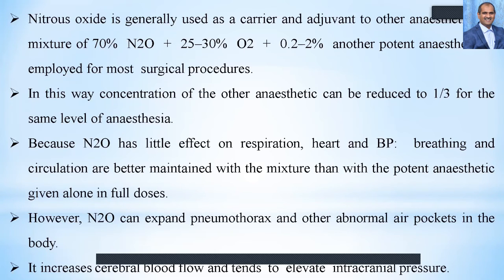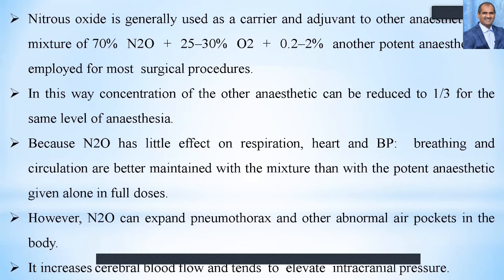And nitrous oxide can expand pneumothorax and other abnormal air pockets in the body. So these are all certain unwanted things in which the pneumothorax occurs.